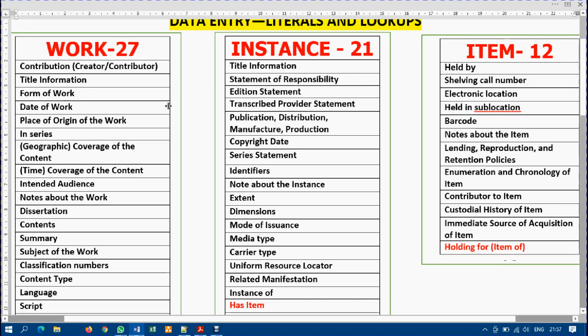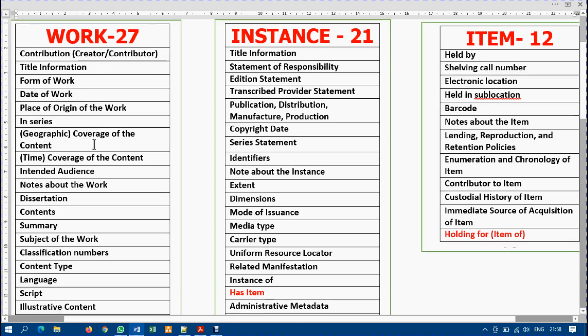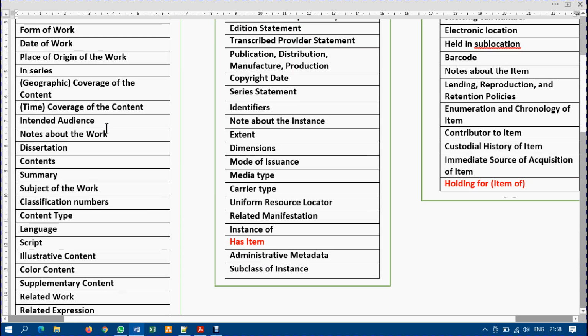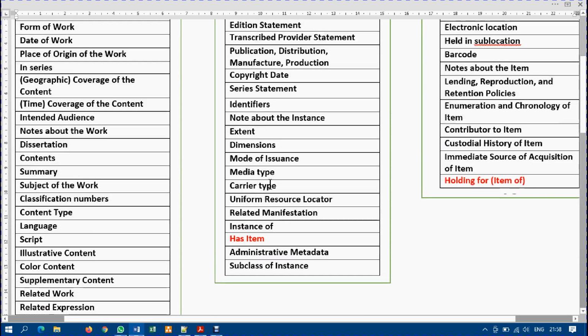So, having been informed or empowered by this information, we are going to be starting on works, and you are going to be seeing how we will, I may not perform full entry. I will just show you what you need to do gradually with a little explanation, and then I will show you how to copy a URL for the work, and then for the instance and for the item, and how you are going to be linking them together. So having done this, let me quickly jump into my browser.